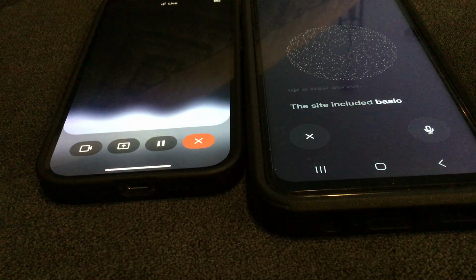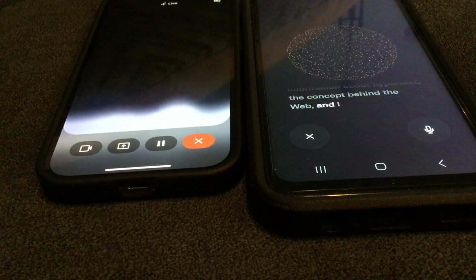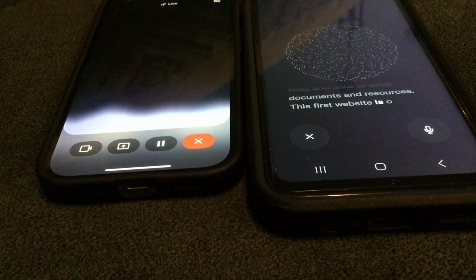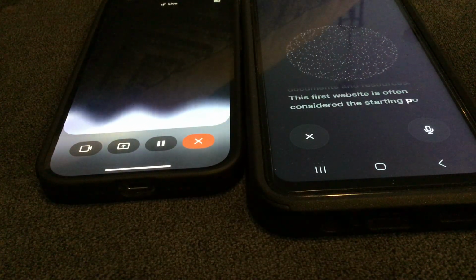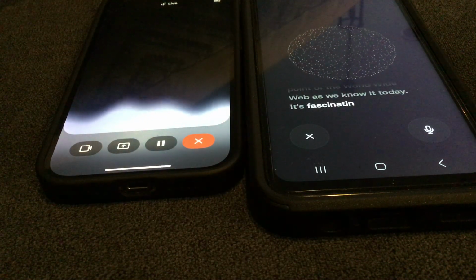The site included basic information about hypertext, the concept behind the web, and links to other documents and resources. This first website is often considered the starting point of the World Wide Web as we know it today. It's fascinating to think about how far the web has come from its humble beginnings.